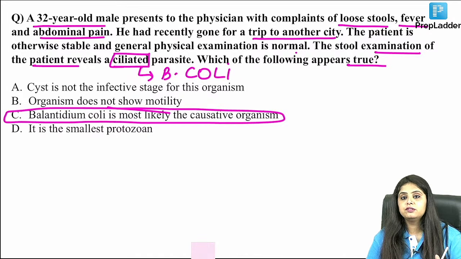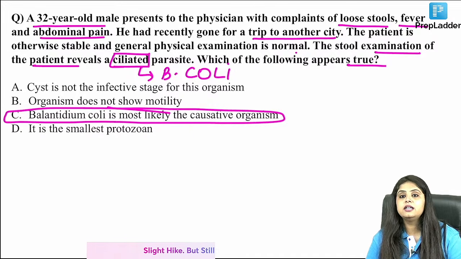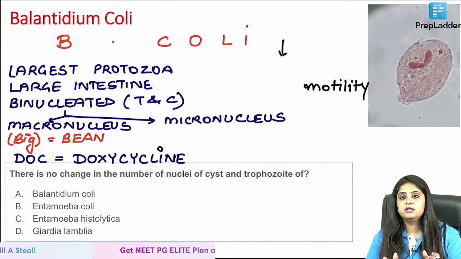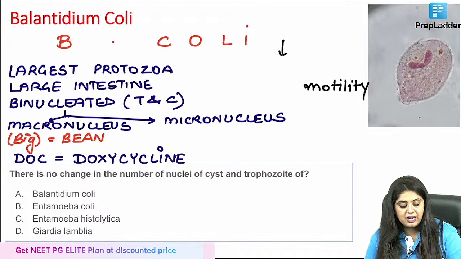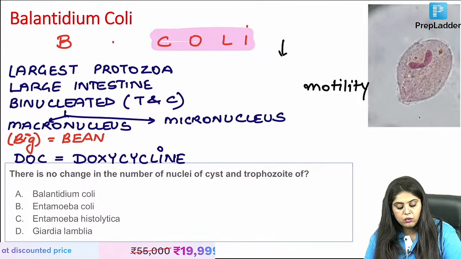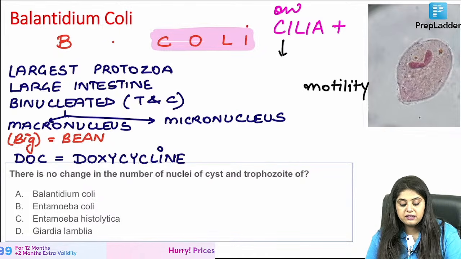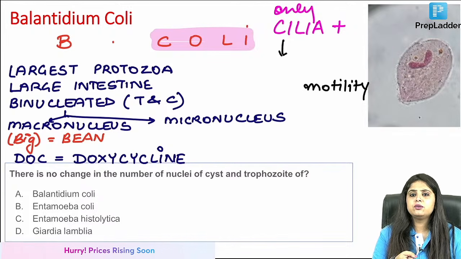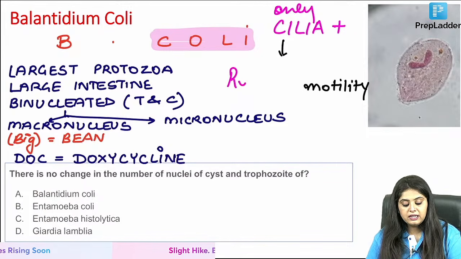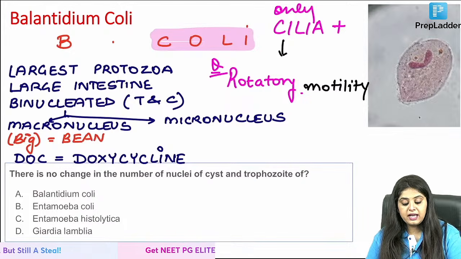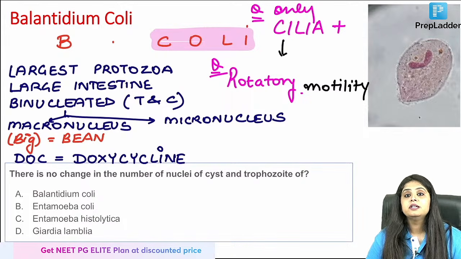So I will come back to this question, but here is every flashcard detail about Balantidium coli in one page. A full 10 minutes of rapid revision that you have to study in 1 minute. When you write Balantidium coli, ma'am, the word coli will tell you about cilia. This is the only ciliated organism, and that is what I taught you in the first 1 hour also. It shows motility, and now I can tell you which kind of motility. It is a rotatory motility. So it can show you rotatory motility because of cilia.